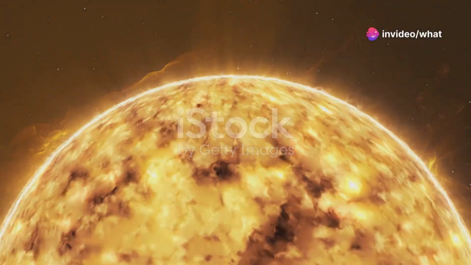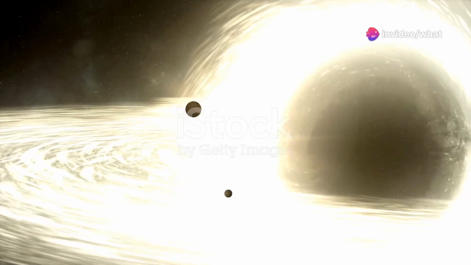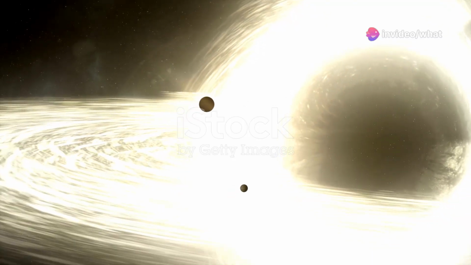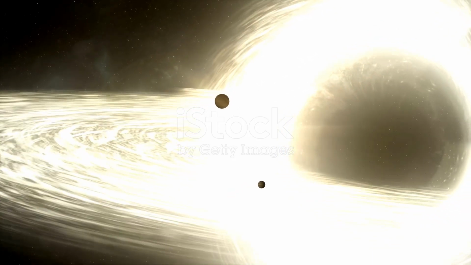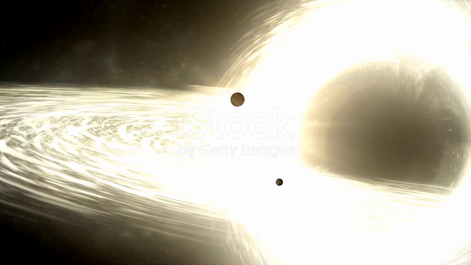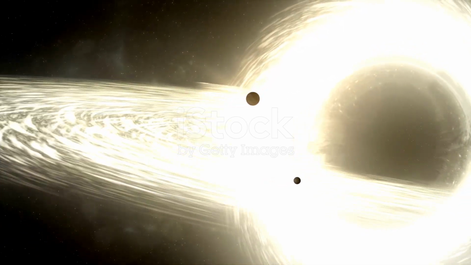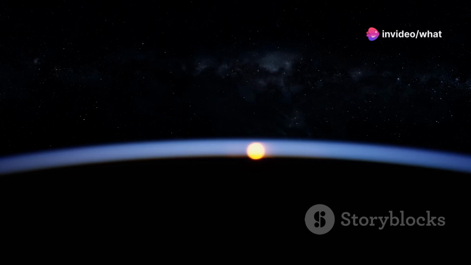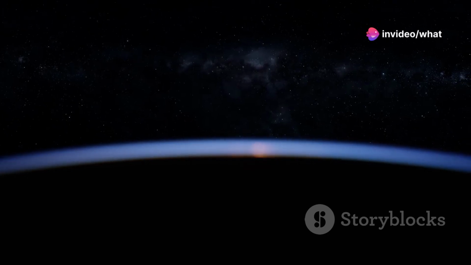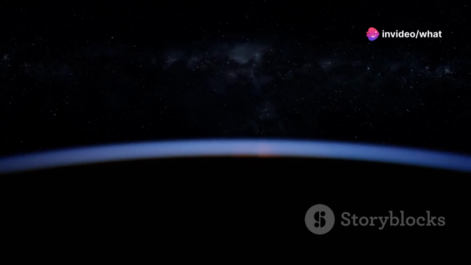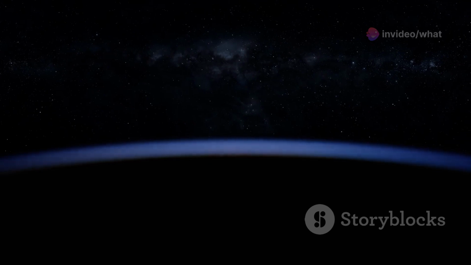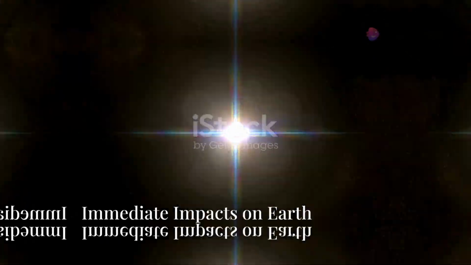Fortunately, our Sun is not massive enough to go supernova. However, imagining such a scenario allows us to explore the profound interconnectedness of our solar system and the devastating consequences of cosmic events. While the Sun's eventual demise is billions of years in the future, contemplating this hypothetical scenario underscores our reliance on this celestial giant and prompts us to appreciate the delicate balance that sustains life on Earth.